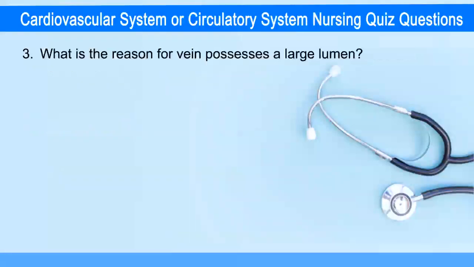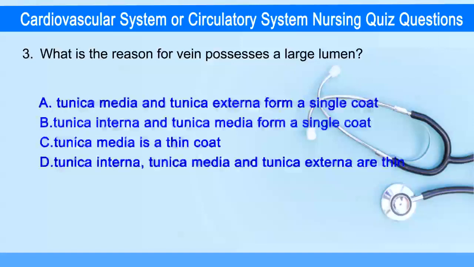Next question. What is the reason for vein possess a large lumen? Option A, tunica media and tunica externa a single cord. Option B, tunica interna and tunica media a single cord. Option C, tunica media is a thin cord. Option D, tunica interna, tunica media and tunica externa are thin.